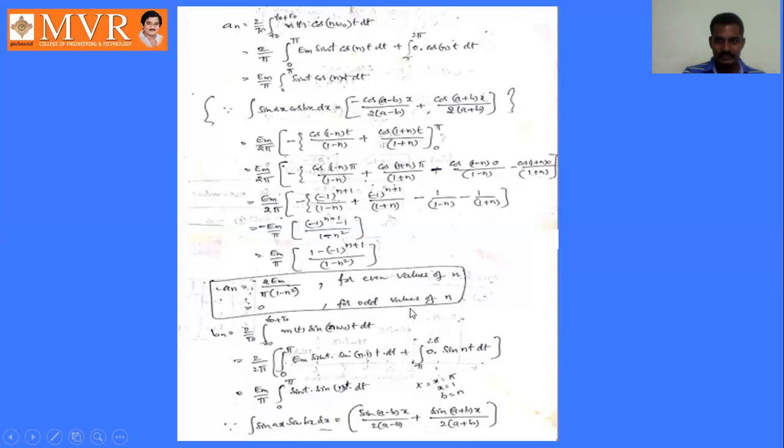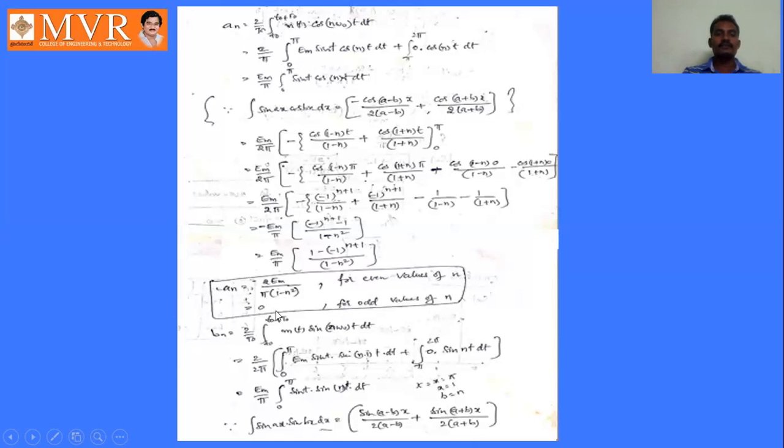Similarly, for odd values of n, its value is 0. So for even values of n, its value is 2Em by pi into (1 minus n square), and for odd values of n, its value is 0 only. Similarly, you will find out the value of bn. How to find out the bn value?